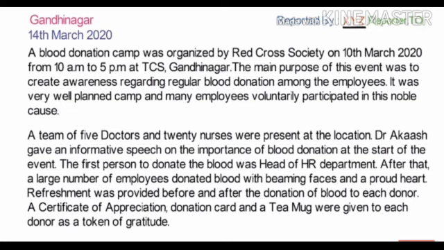So according to our W's, the 5 questions, if we are writing, how will we write it? See, a blood donation camp was organized by Red Cross Society on 10th March 2020 from 10 am to 5 pm at TCS Gandhinagar. See, we are getting the answers in sequence. The main purpose of this event was to create awareness regarding regular blood donation among the employees. It was a very well planned camp, and many employees voluntarily participated in this noble cause. See, up to the participants we have taken.